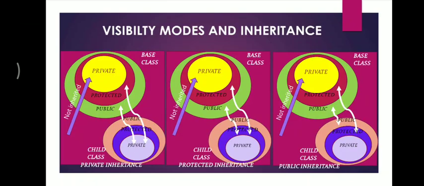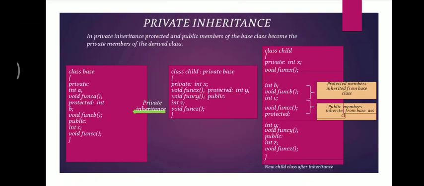See, this is the diagrammatical representation of what I have told you earlier: private mode, protected mode and public mode. As you can see, in all three cases private members are not inherited. In private inheritance, all the public and protected members become private. In protected inheritance, all the public and protected members become protected. In public inheritance, protected members remain protected and public members are copied as they are in the public section.